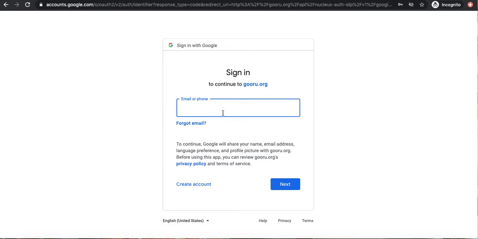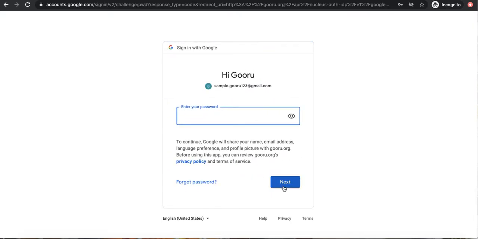You might be asked to type in your email address one more time, so do that, and please make sure it's your school email address. And then type in your password. And press the blue Next button.